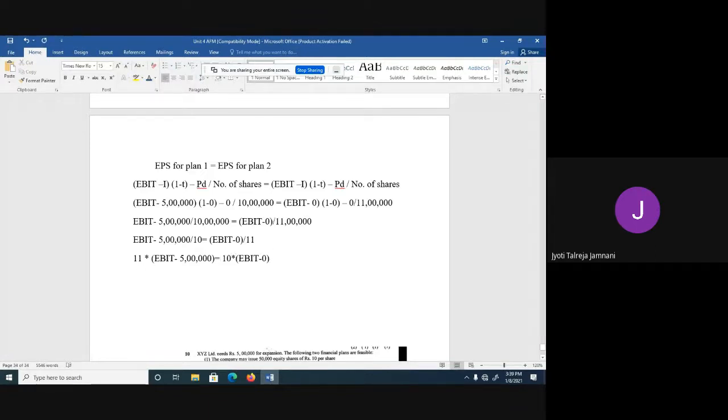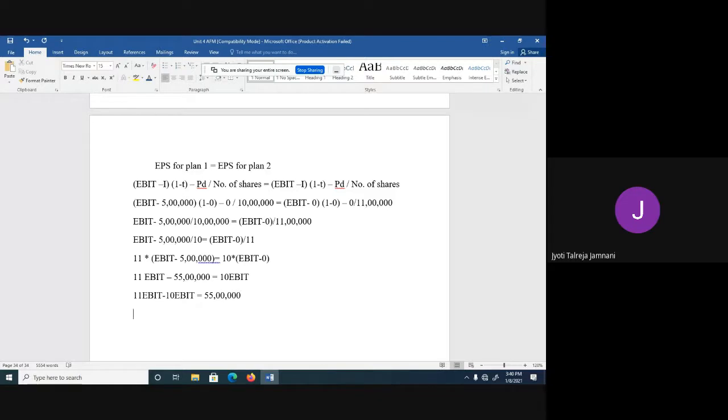Now once we multiply, we get 11 EBIT minus 11 into 5 lakh, you get 55 lakhs, which is equal to 10 EBIT. 10 into 0 is 0. So now if I get this 10 EBIT this side and 55 lakh that side, it will become 11 EBIT minus 10 EBIT is equal to 55.